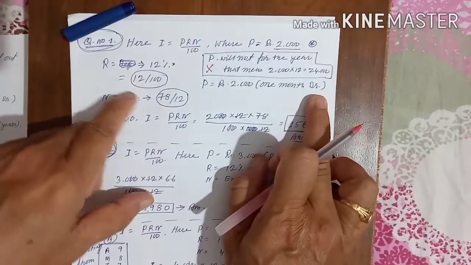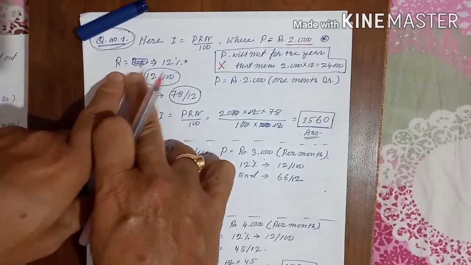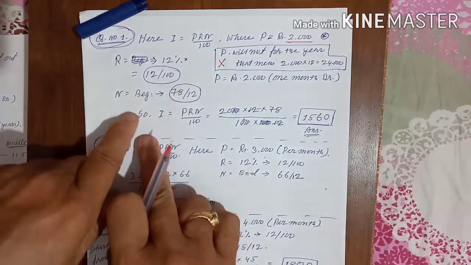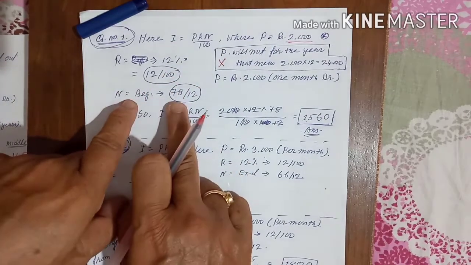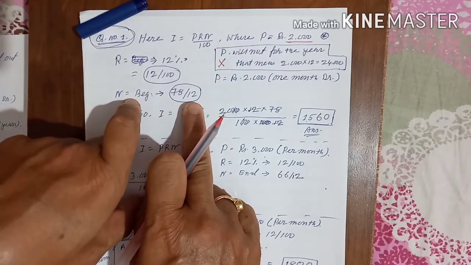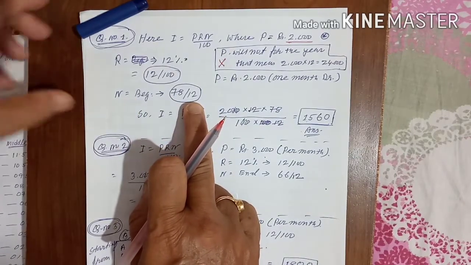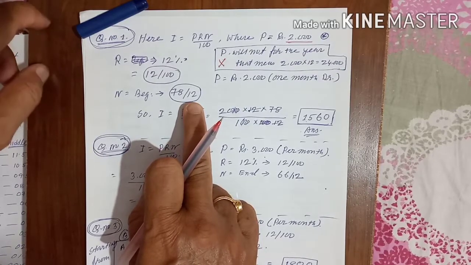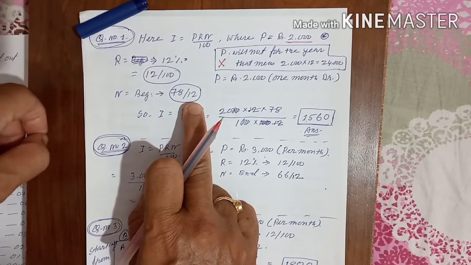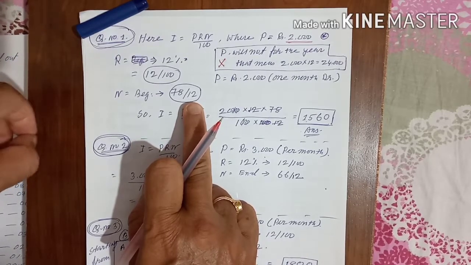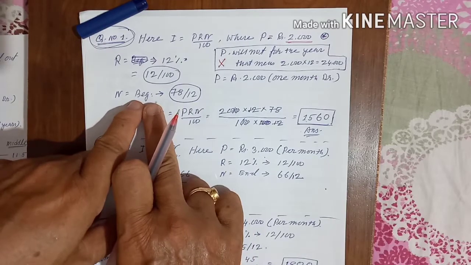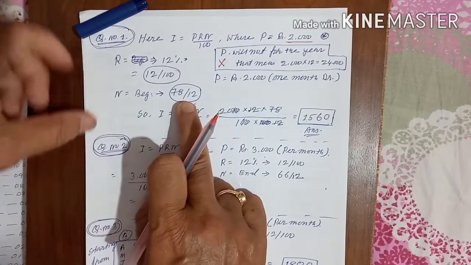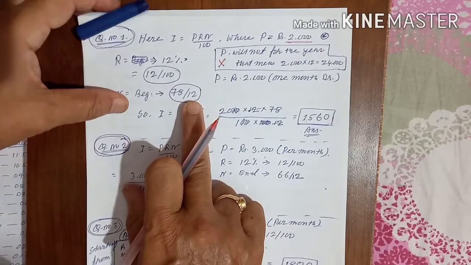This is 1 month drawing. The rate of interest is given in the question, which is 12% for all the 6 questions, which is 12 by 100. And n, since it is the beginning, is 78 by 12. He has taken the money for all the 12 months, keep that in mind. It started from 1st January and ended on 1st December. So from 1st January to 1st December, the whole year, all 12 times he has taken the money. So it comes to 78 by 12.